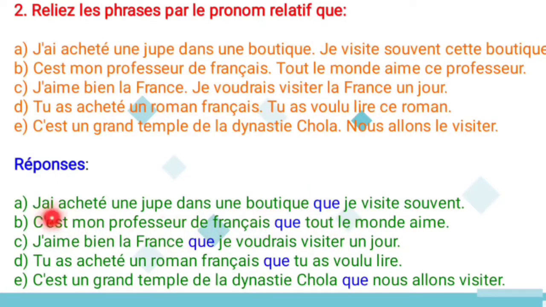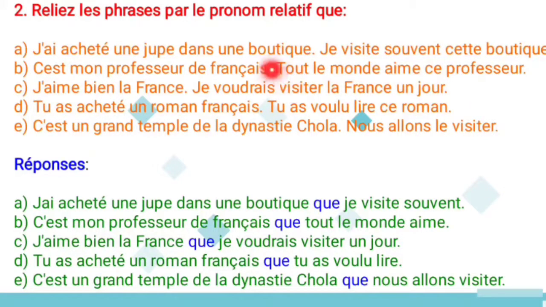So for the answer, j'achète une jupe dans une boutique que je visite souvent. So it means I bought a skirt in a boutique that I visit often. And second one, c'est mon professeur de français. So this is my French professor and tout le monde aime ce professeur. It means what? Everyone loves this teacher.